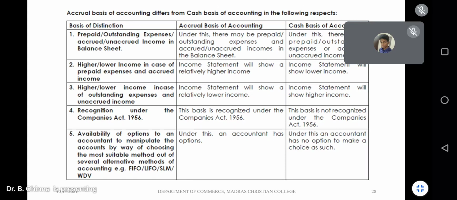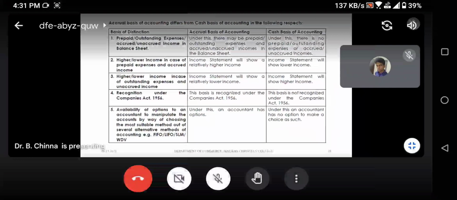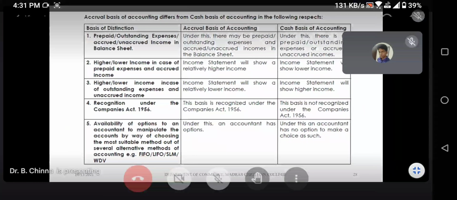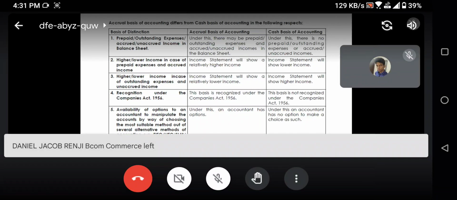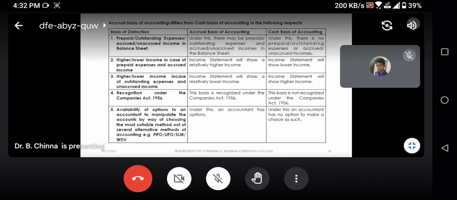And when you have more prepaid expenses accrued, according to accrual basis, the income statement will show a relatively higher income. However, cash basis will show you a relatively lower income. Similarly, when more outstanding expenses are there, the accrual basis will show a relatively lower income. However, the income statement will show higher income in case you follow cash basis.